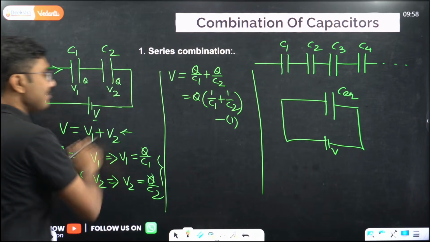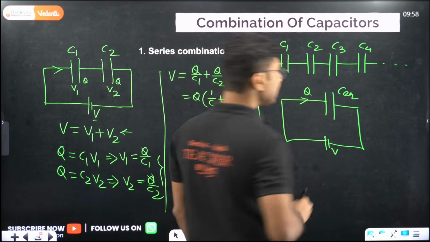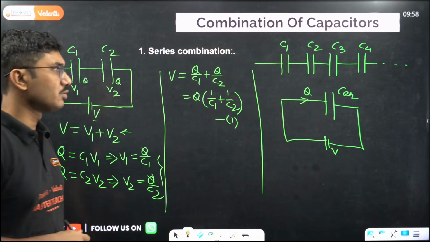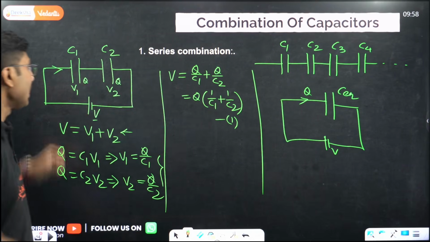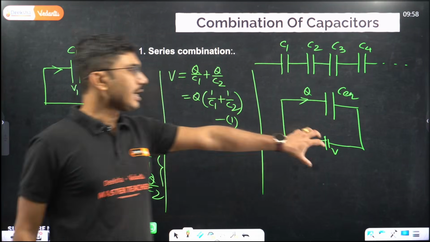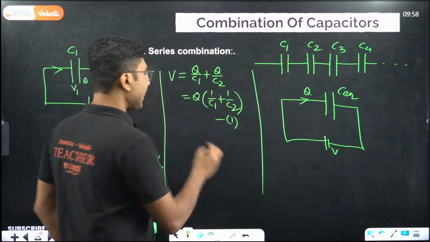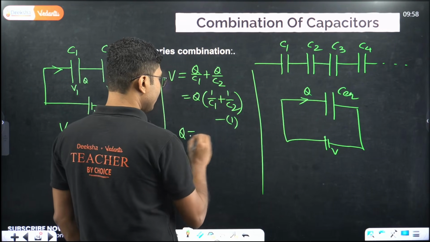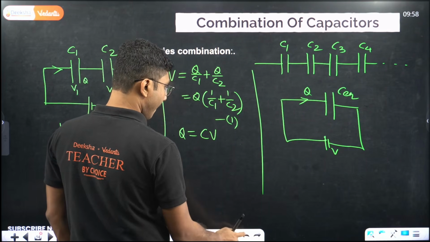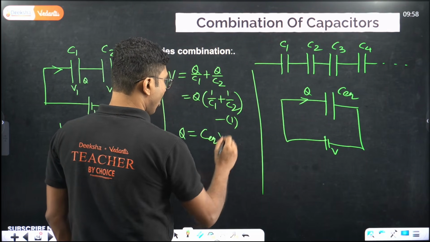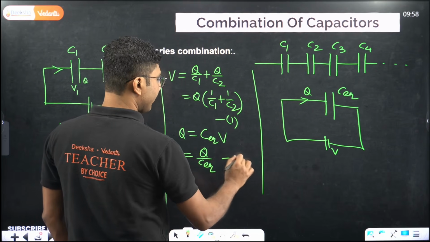Now as I mentioned, the charge is invariant, charge is constant, the same amount of charge should pass through the equivalent capacitance as well. So the equivalent capacitance should also store the same amount of charge when applied the same amount of voltage, right? So from here we can write Q equals C into V, or C equivalent into V, or V equals Q upon C equivalent. This is our equation number 2.